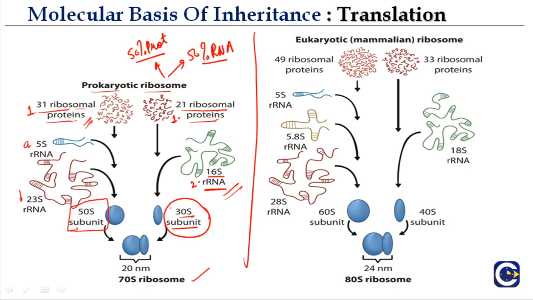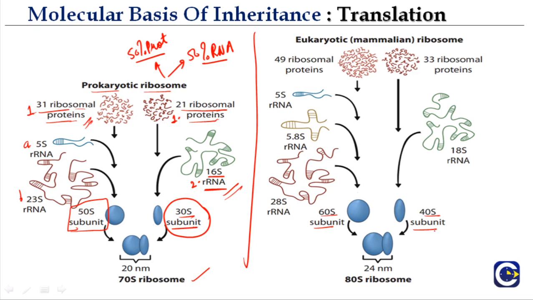Now let's come to the eukaryotic or the mammalian ribosome. In eukaryotes things are always a bit more complex. We know that. So again, the main principle is the same: the 80S ribosome contains the 60S subunit and the 40S subunit. Here 70S was 50 plus 30, here 80S is 60 plus 40.